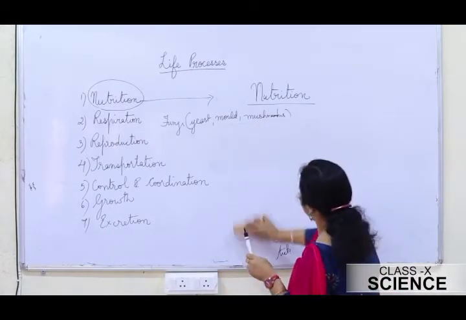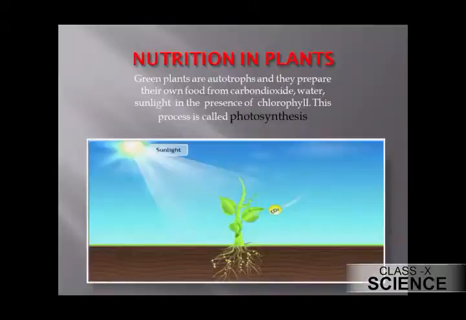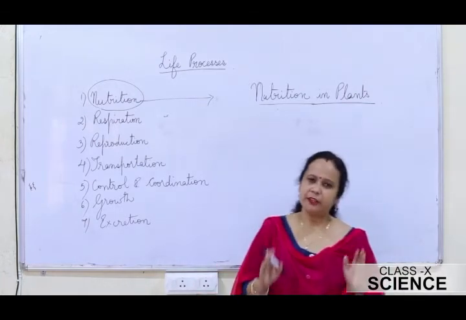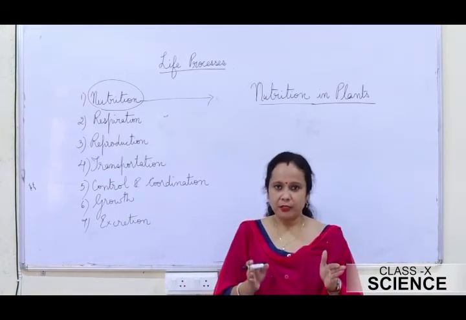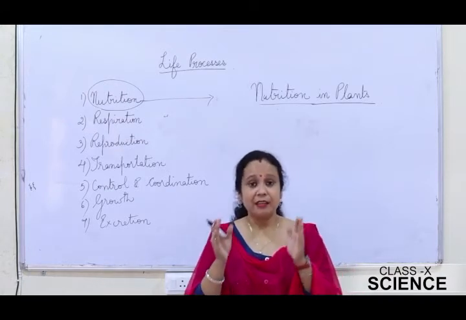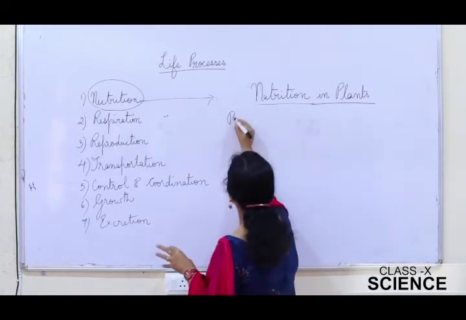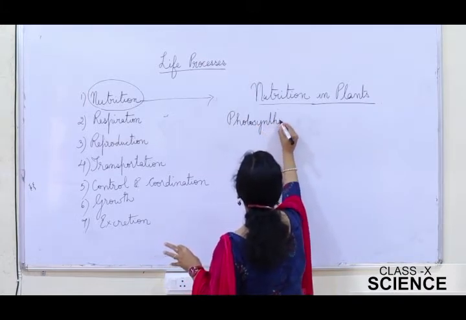We saw the different types of nutrition. Now we are going to see nutrition in plants. As you all know, students, all green plants prepare their own food in the presence of sunlight, carbon dioxide, water, and the chlorophyll that is present in their cells, in their leaves actually. They are present in the leaves, and the entire process is known as photosynthesis.